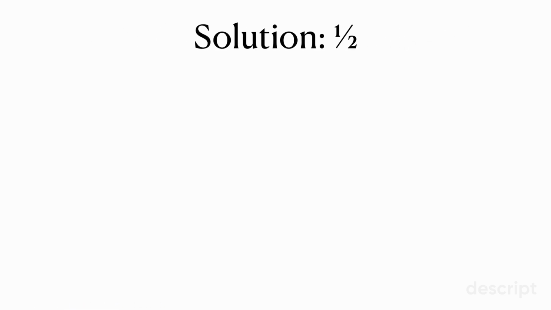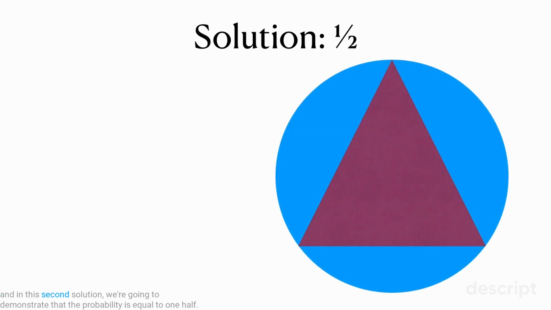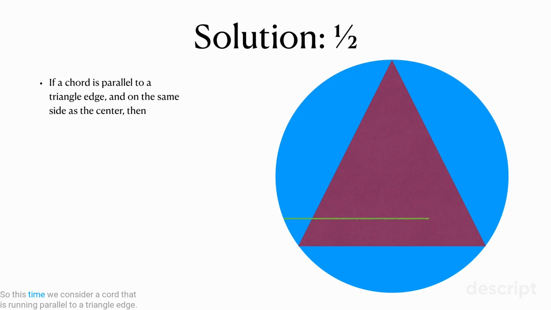Okay, let's move on to getting a second solution. And in this second solution, we're going to demonstrate that the probability is equal to 1/2. So this time we consider a chord that is running parallel to a triangle edge. And let's depict it. Let's assume that it's on the same side of the center as that triangle edge.